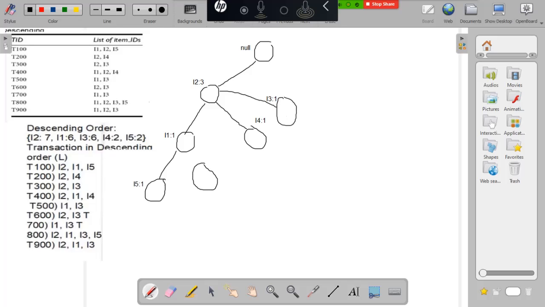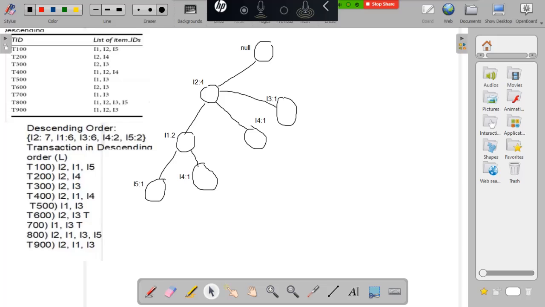So I increase the counts: I2 count is 4, I1 count is 2, and this node is I4 with count equal to 1.